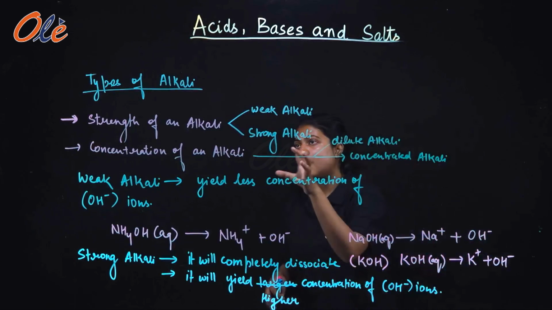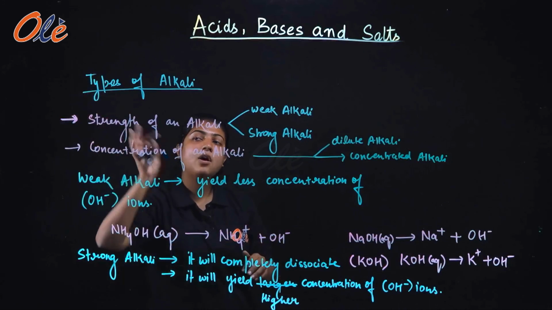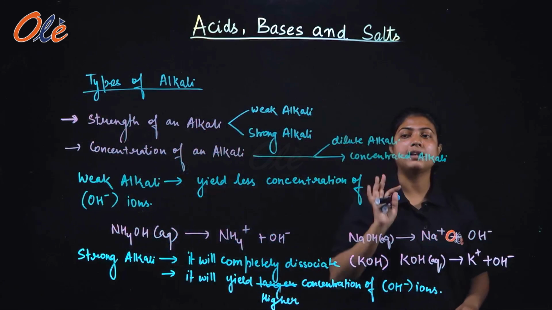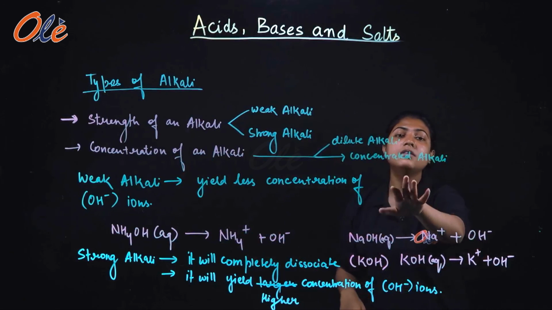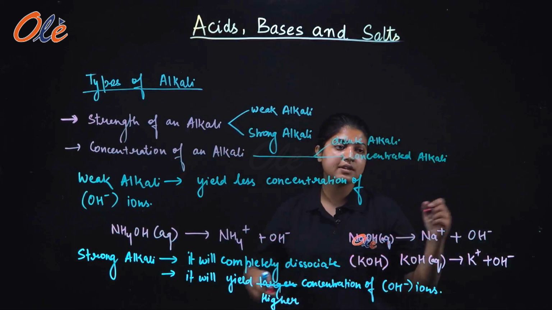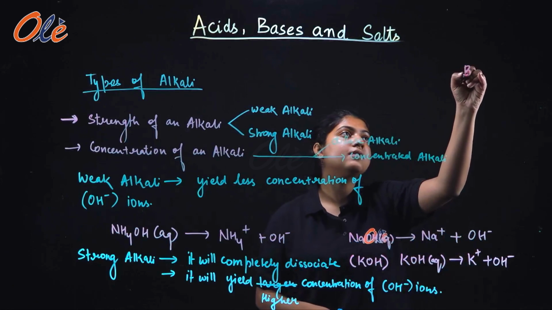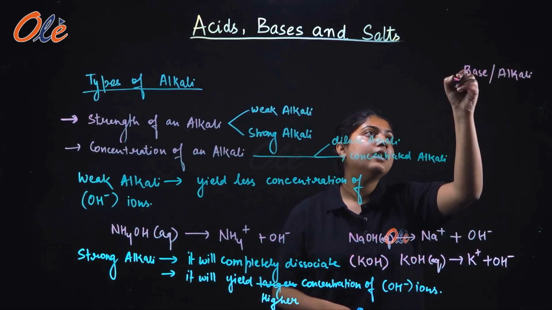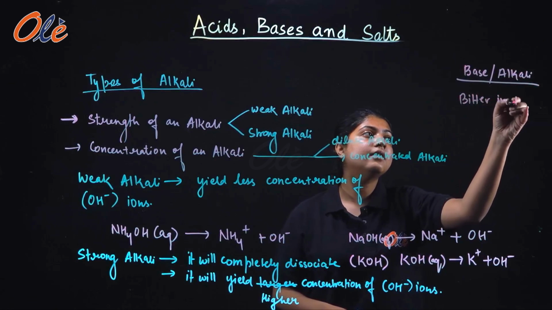So this was about the types of alkali. On the basis of strength, alkalis are of two types: weak alkali and strong alkali. On the basis of concentration: dilute alkali and concentrated alkali. One more thing I would like to add is that alkalis or bases, which we are talking about, are bitter in taste.